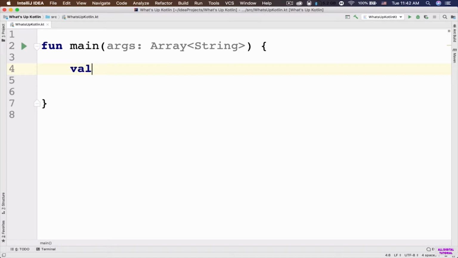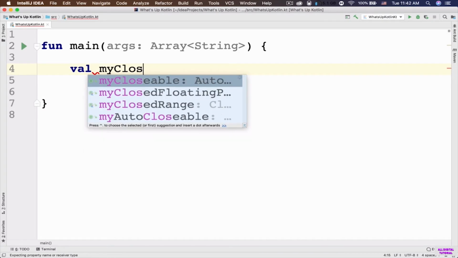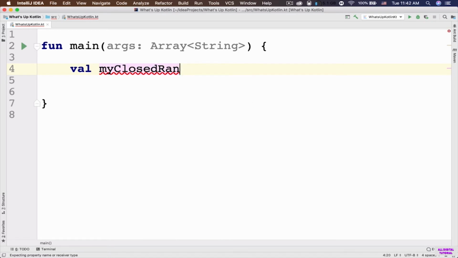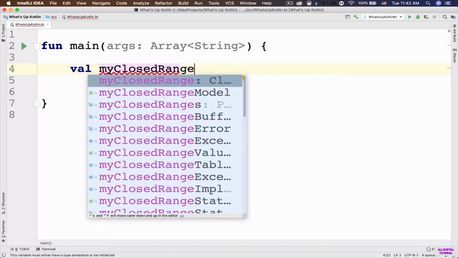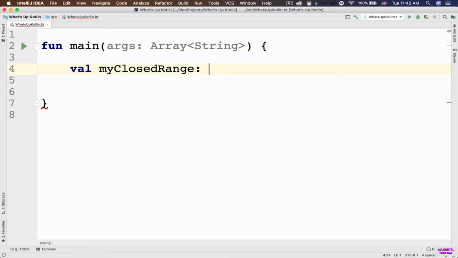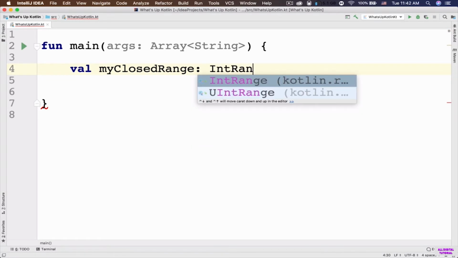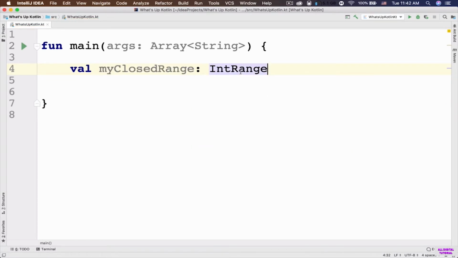So let's say val, and it is going to be my closed range. And the type is going to be IntRange. So this is the type. Assignment operator. So I'm going to say 0 dot dot 10. So this is how you create a closed range, okay? So what does this mean?